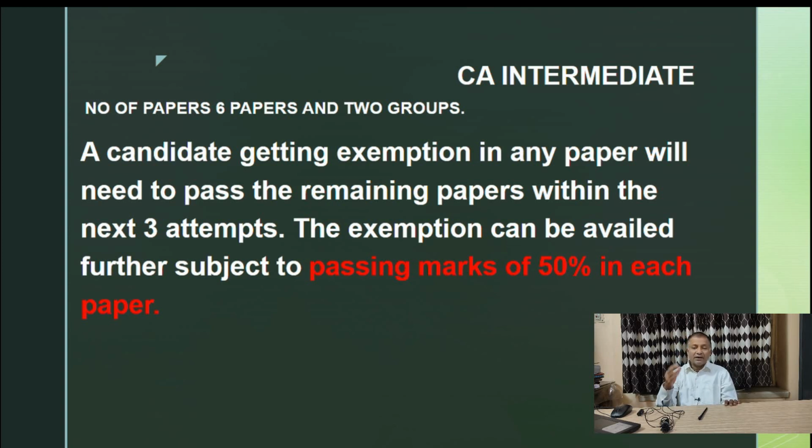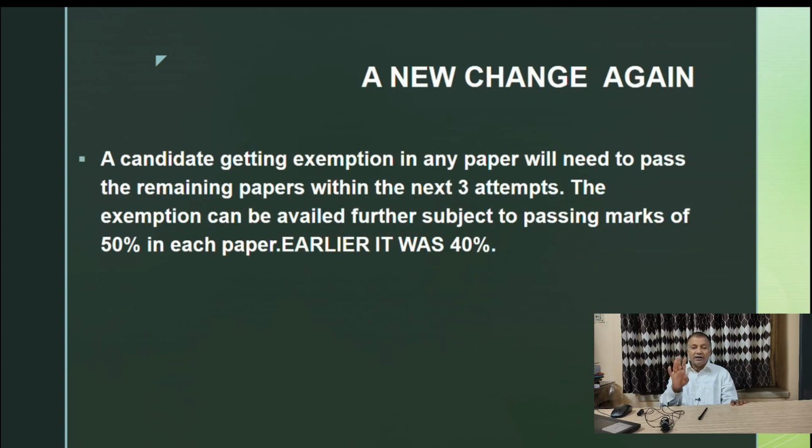And if a person gets an exemption, then he has to score 50% in each of the remaining papers. Suppose there are 3 papers and some person gets an exemption in 1 paper, then in the remaining 2 papers, in each of the subjects he has to score 50%. That has been introduced and 3 attempts are given for exemption.